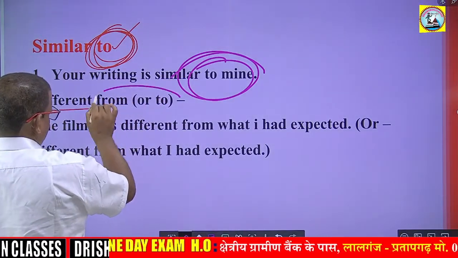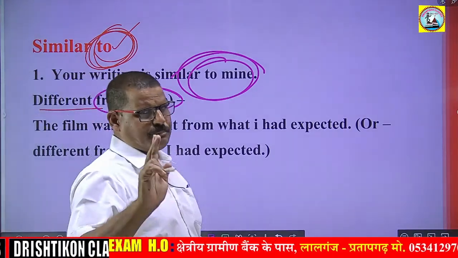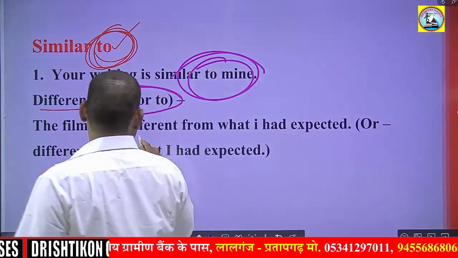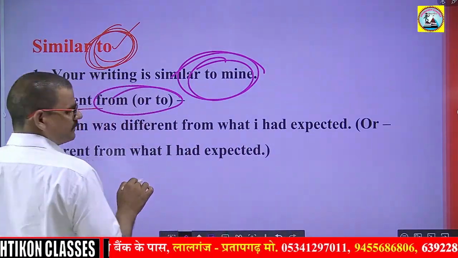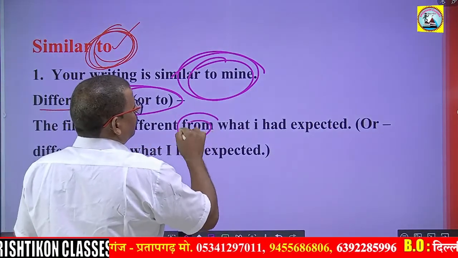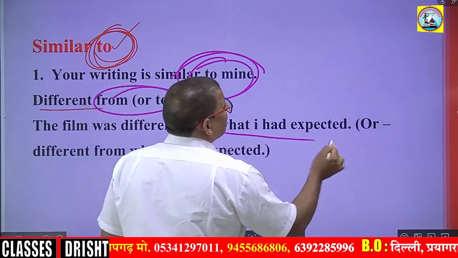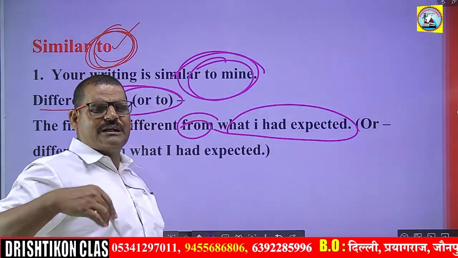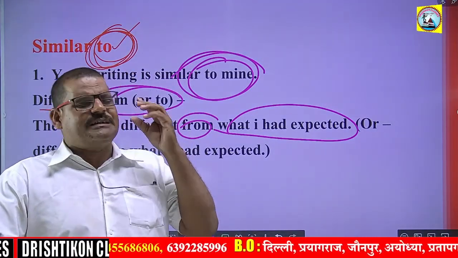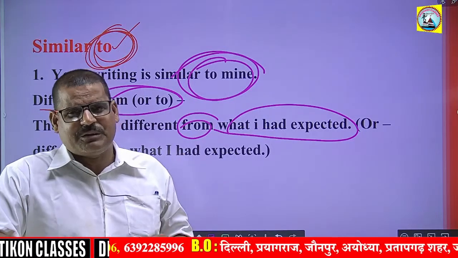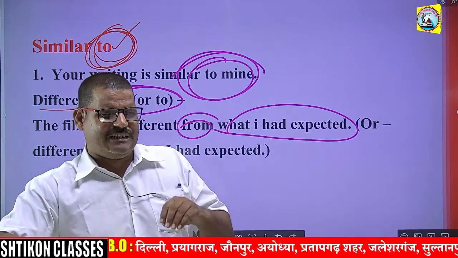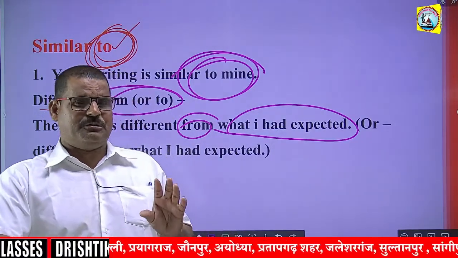Different from. Different takes two prepositions, from or to. The film was different from what I had expected. What I had expected means what I had thought about the movie, that I thought this movie would be very good, and I think the characters played by different actors, and the cinematography, I think everything would be fantastic.